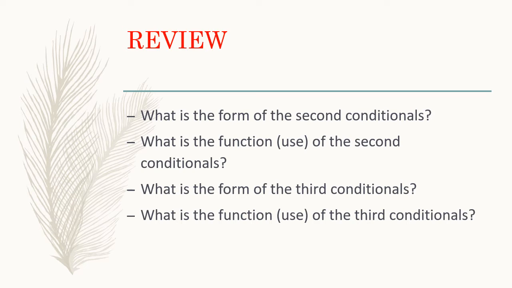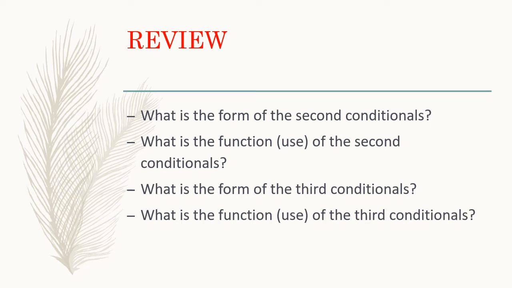What is the function or use of the second conditionals? So we learned last time that the second conditionals are used for imagined situations in the present. That's why our second conditional sometimes is called present unreal conditionals.